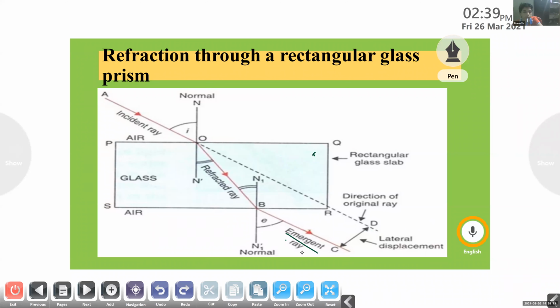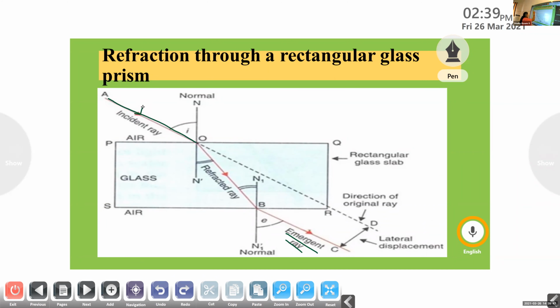What is a glass slab? A glass slab means it is a transparent material medium, dear. Just like our transparent glass in which we are used to drink tea. It is a thicker substance, but in the shape of a rectangle. Okay, a rectangular glass slab is a transparent material medium. Through this medium we pass a beam of laser light. That is the activity we performed in the lab.